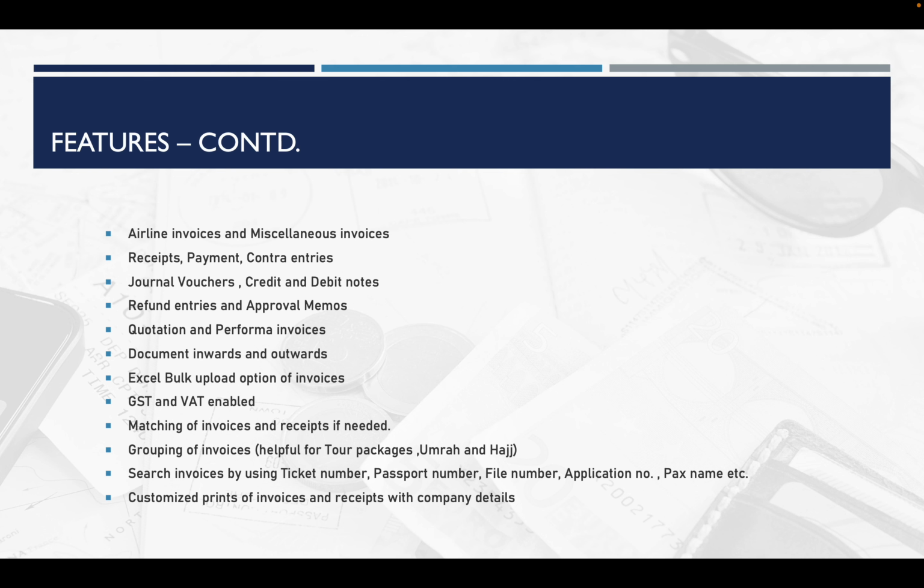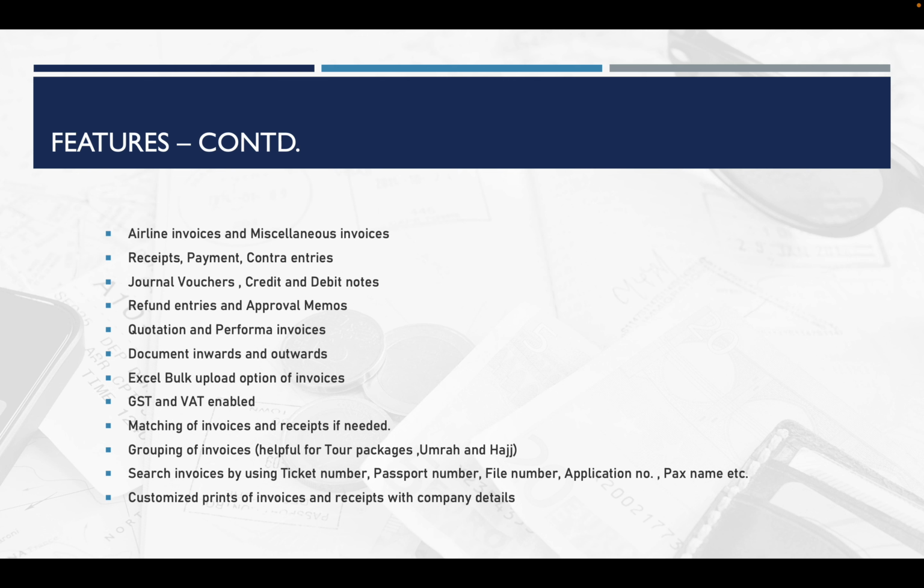Then there is an option to group the transactions, allowing individuals who handle tasks like Hajj and Umrah to generate separate group-wise profit reports and group-wise outstanding reports. You can use this grouping of transactions option. The software provides an option to generate outstanding reports for this grouping option.